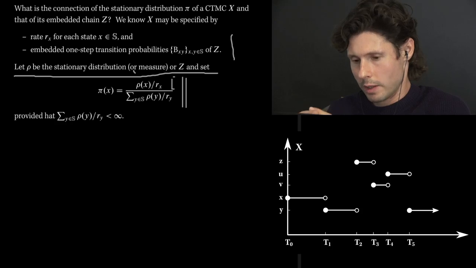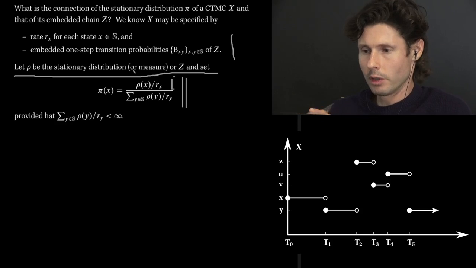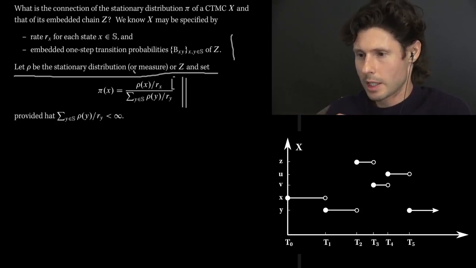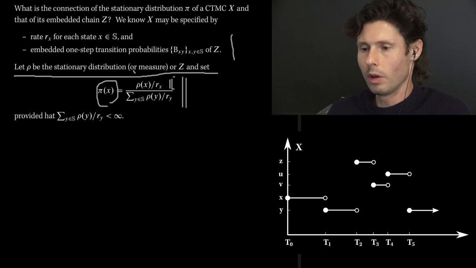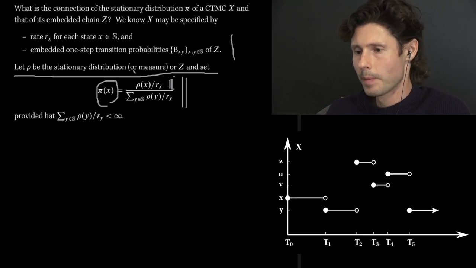Rx is the rate of leaving that particular state. So if Rx is very large, we tend to leave that state very quickly. And that's why the division has quite a bit of intuition around it. When Rx is large, it's saying that the probability of finding the continuous time chain in state x is going to be small, right? Because it just jumps out too quickly.